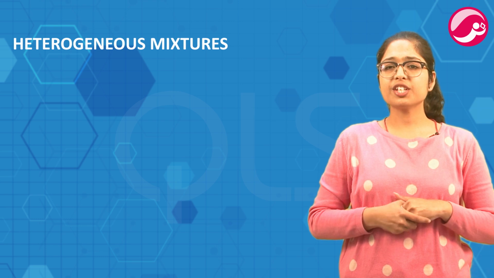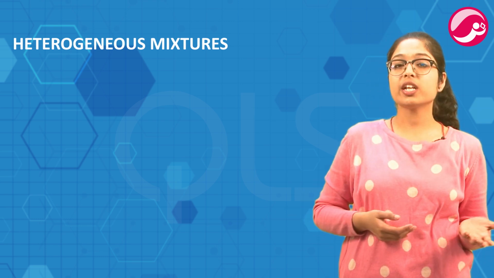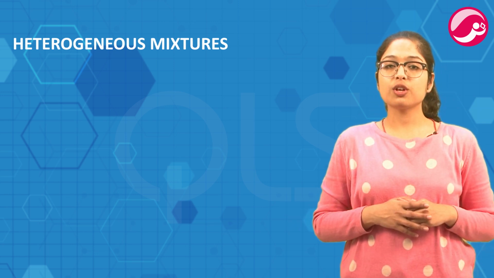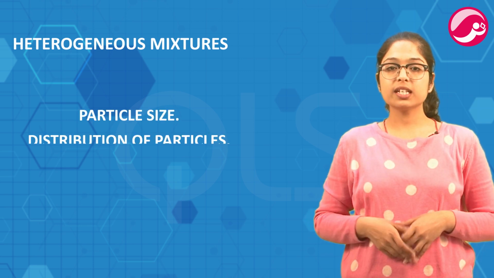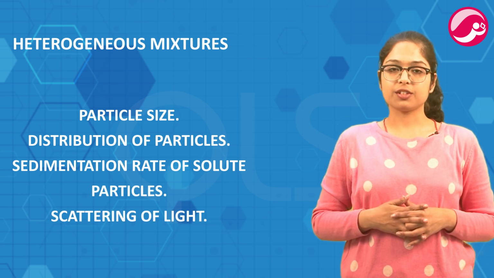Now, how can we distinguish among different mixtures? हम कैसे बता सकते हैं कि ये solution है, ये suspension है, ये colloid है? How? Mixtures can be differentiated on the basis of their properties like particle size, distribution of particles, sedimentation rate of solute particles and scattering of light.